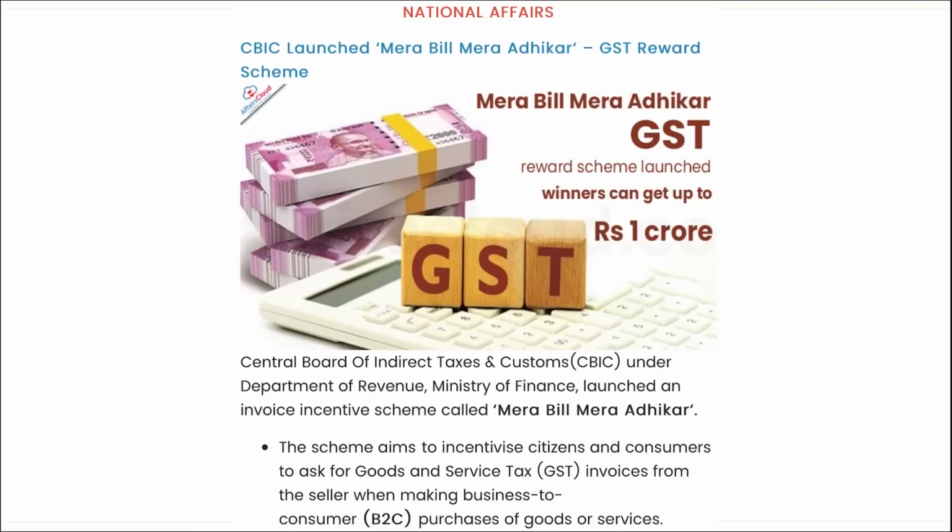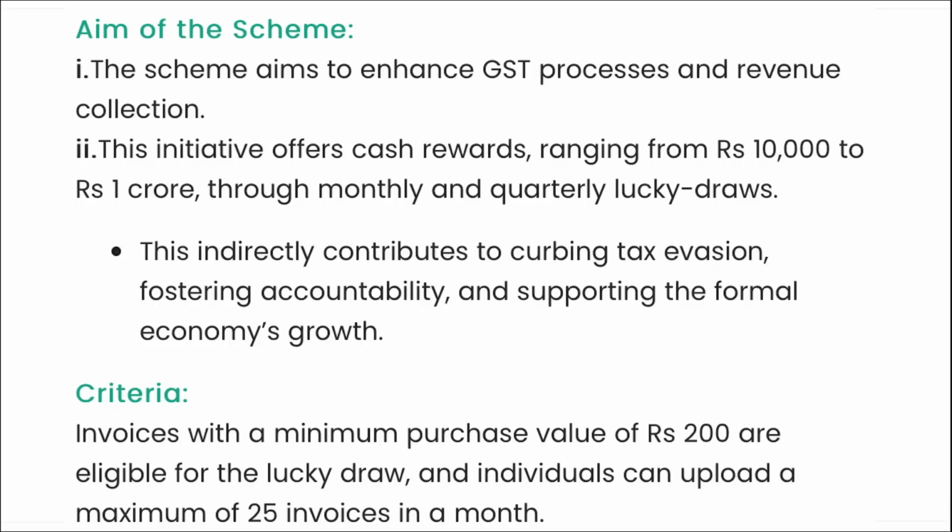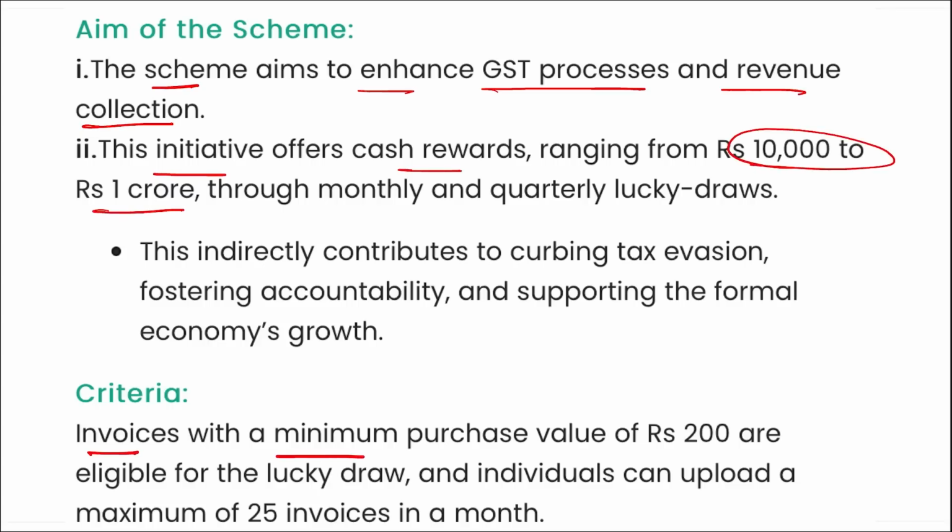Correct. So remember, this is Mera Bill Mera Adhikar, a GST reward scheme launched by CBIC. Correct. Next, here you can see the scheme aims to enhance the GST processes and revenue collection. The initiative offers cash rewards ranging from 10,000 to 1 crore rupees, and invoices with a minimum purchase value of 200 rupees are eligible for this lucky draw. And in a month, a maximum of 25 invoices can be uploaded.